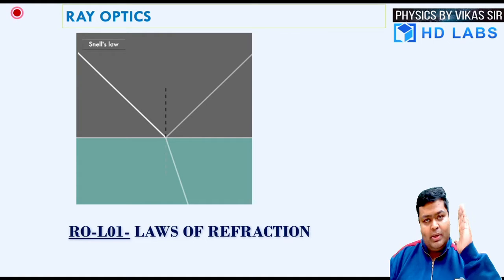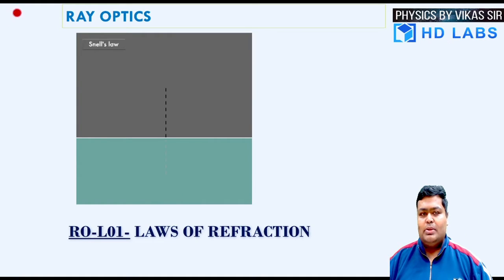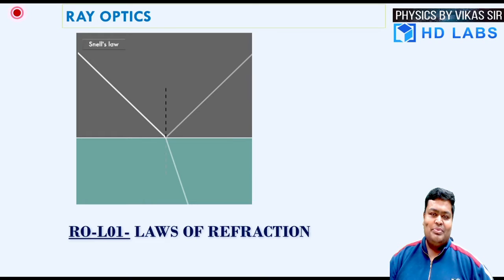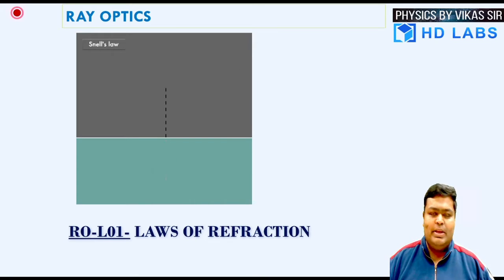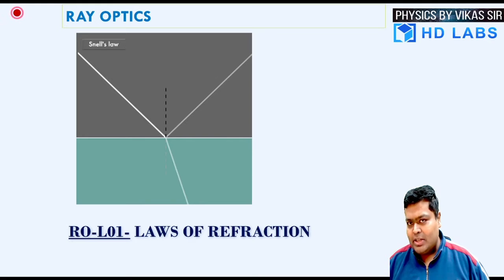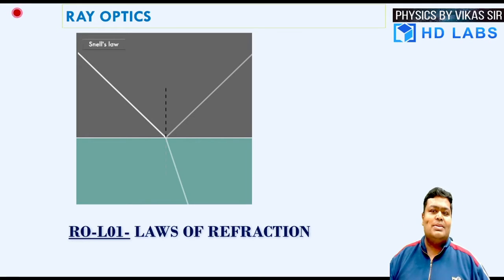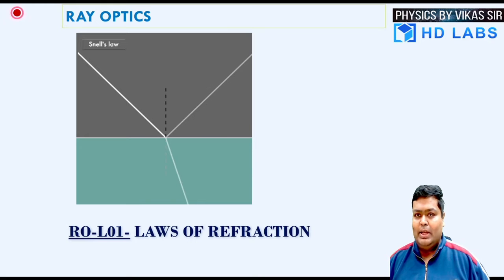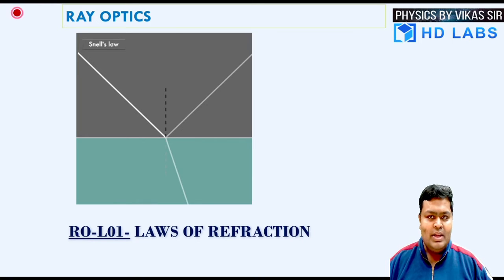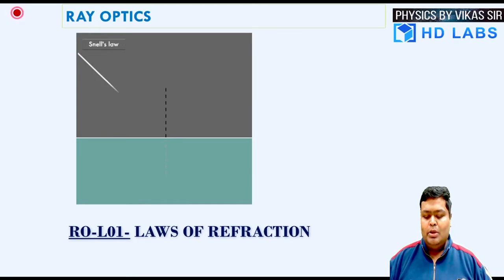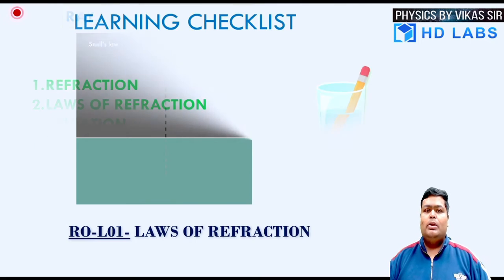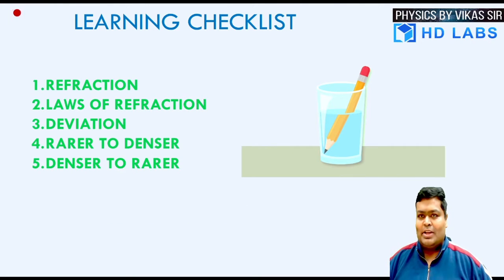But if it falls on your hands or it falls on the wall, you will be able to see the effect of light. And that effect of light can be via a reflection or a refraction or because of other phenomena like scattering of light or interference of light, polarization of light, many other phenomena like the dispersion of light. Right now, I'm going to talk about the phenomena which is going to be the refraction. And to bind the article of the refraction, we have certain laws. We're going to focus on today's session about the refraction laws.